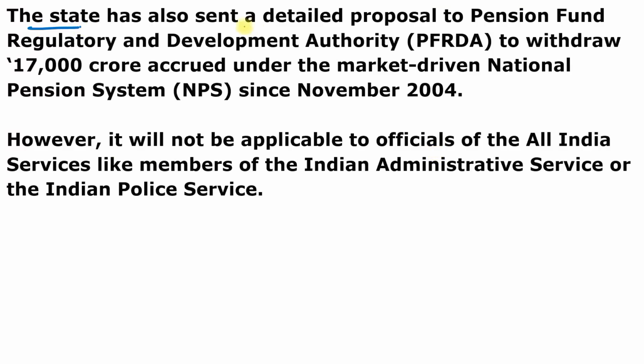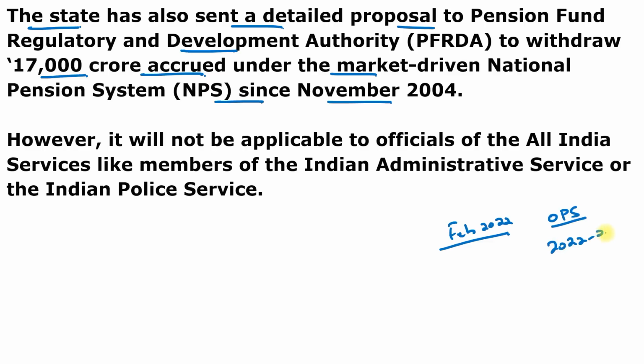The state has also sent a detailed proposal to the Pension Fund Regulatory and Development Authority to withdraw 17,000 crore accrued under the market-driven National Pension Scheme since November 2004. Even recently, in February 2022, Rajasthan also announced restoration of the old pension scheme in its 2022-23 budget, but the state has not issued a gazette notification, and the Chhattisgarh government issued a gazette notification. So that's why Chhattisgarh has become the first state in the country to restore the old pension scheme.